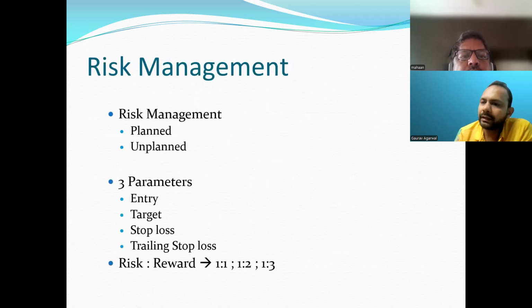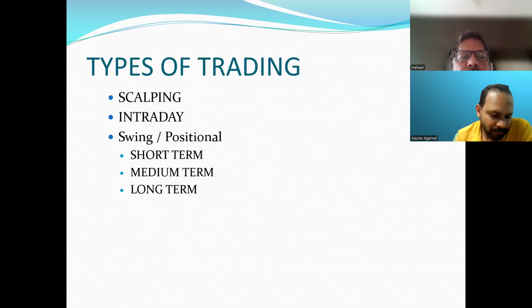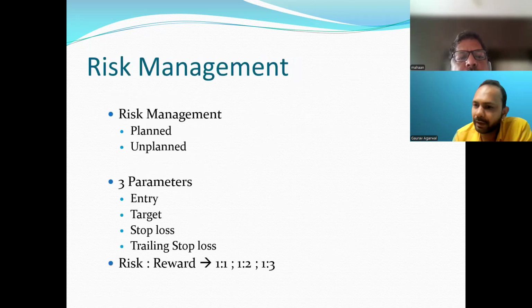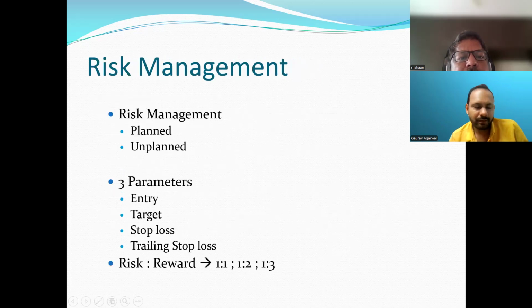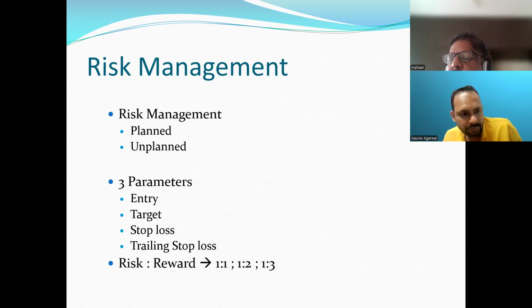Okay. So apart from trading, we have many important things: risk management and money management. We have to do these along with trading. Sir, any idea how you can do risk management? No. Okay, fine. So there are two things that we can do in risk management. We have to plan our trade, and to plan our trade we have to see many things. These are the parameters which are important.